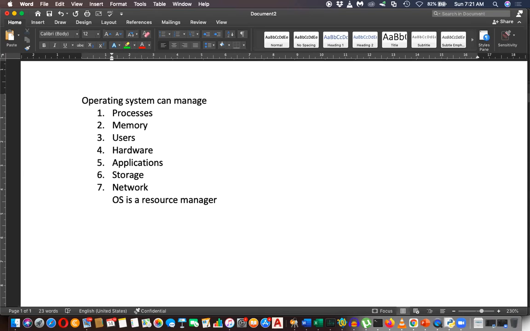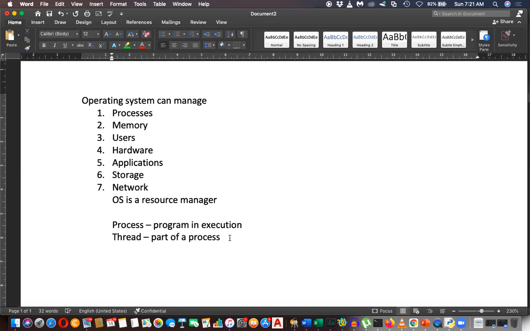Further, what is a process? A process is a program in execution, a running program. What is a thread? A thread is part of a process. These are some additional terminologies you should know.